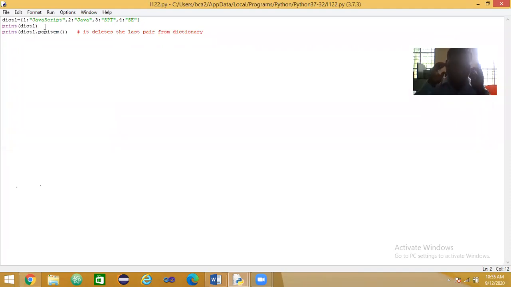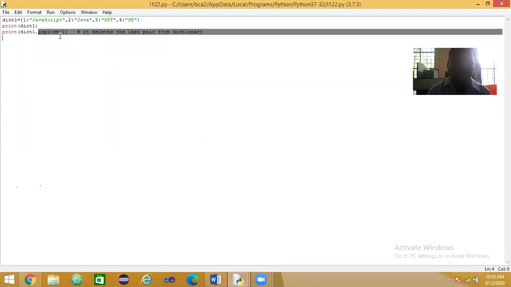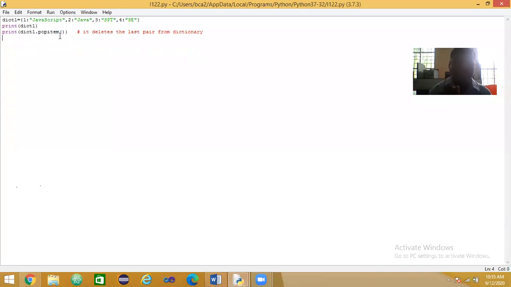See, I will explain what is the use of popitem. This is the popitem function. What it does, it deletes the last pair from the dictionary. What is the last pair of the dictionary in this new program? Anybody respond to me?